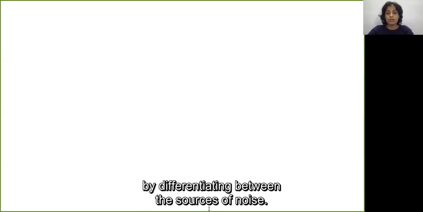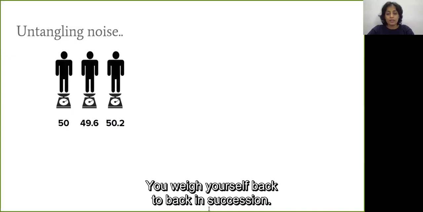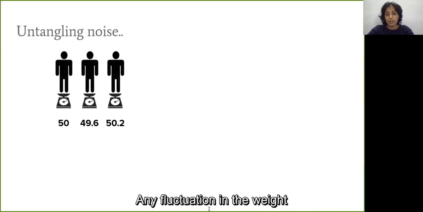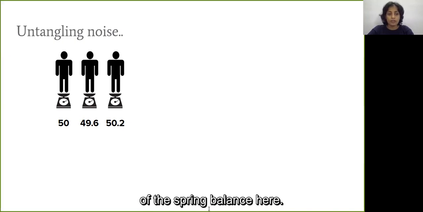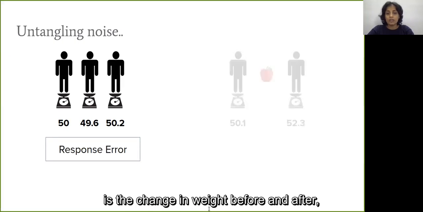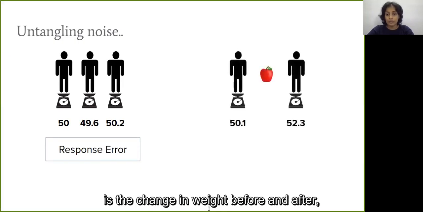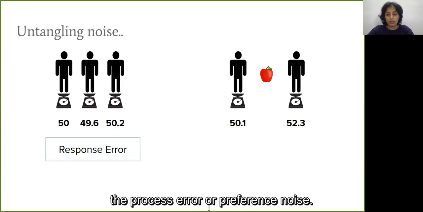Finally, we want to expand the study by differentiating between the sources of noise. Let me try and explain this. You weigh yourself back to back in succession. Any fluctuation in the weight corresponds to what is called a measurement error or response error, say caused by a fault in the machine or a change in the tension of the spring balance here. However, what we are more interested in is the change in weight before and after, say, eating an apple, which is what is called the process error or preference noise.